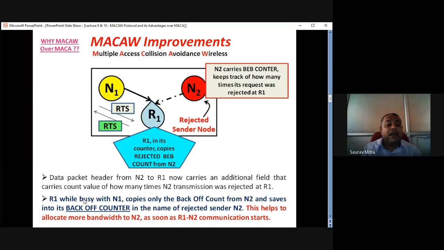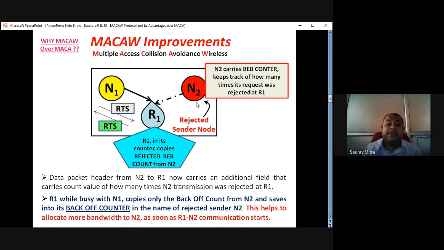Finally, what happens is R1, while busy with N1, copies only the backoff count from N2. Very important thing. R1 is busy with N1 and N2 is requesting access to R1. R1 receives this RTS and that RTS has the BEB counter value. So even though R1 is busy with N1, it can sense the backoff counter from N2, and R1 understands that yes, N2 is trying to catch hold of R1 very badly.